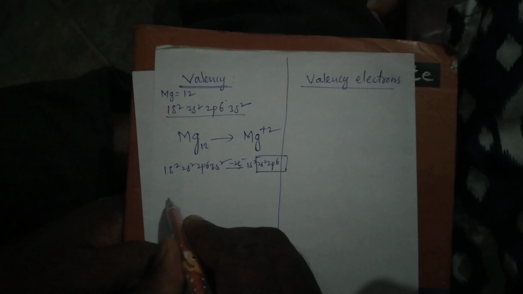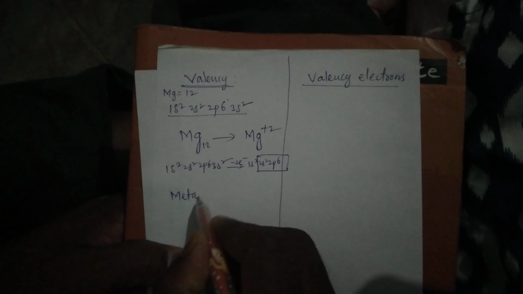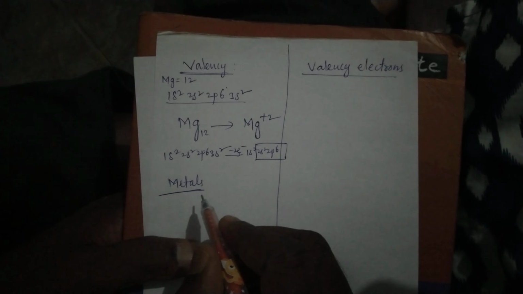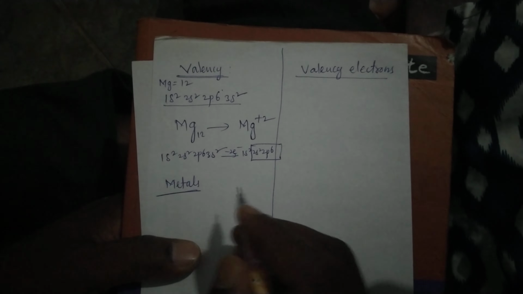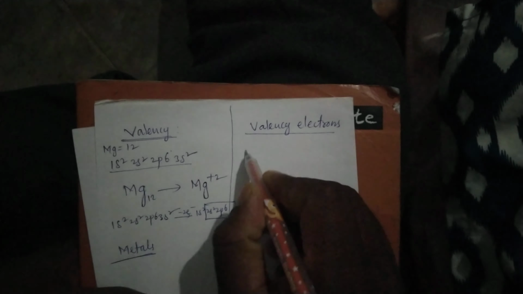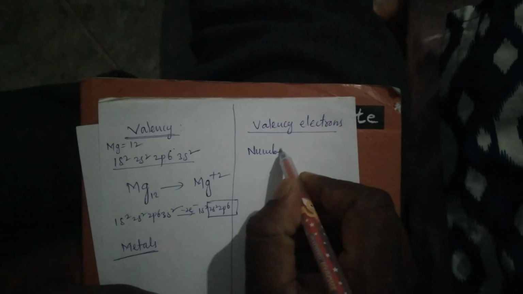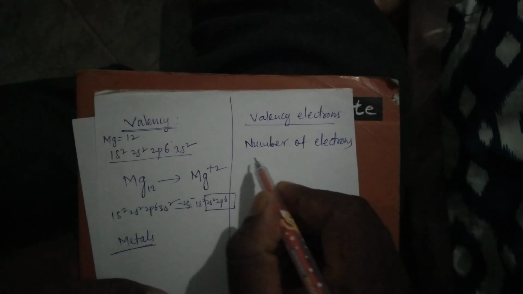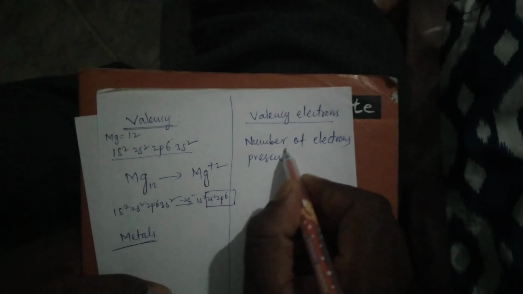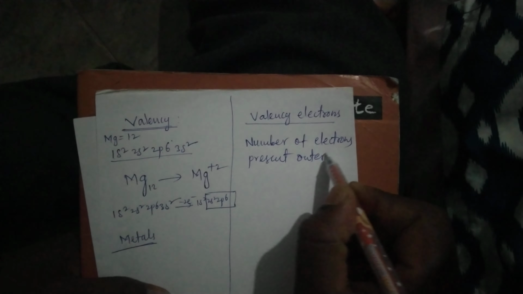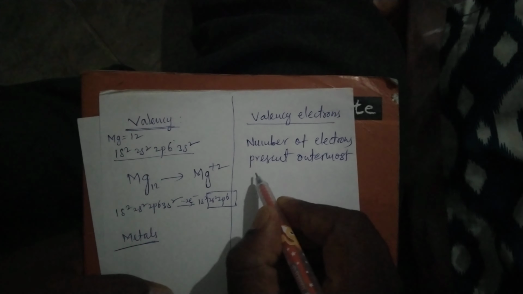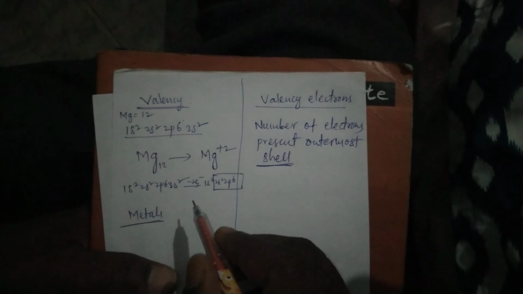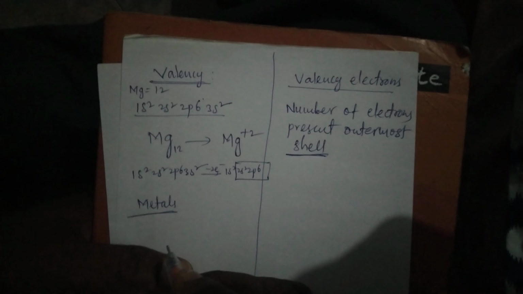How can you say generally the metals valency? Easy, we can say. For metals, the valency electrons equal the valency. Valency electrons means the number of electrons present in the outermost shell. Outermost shell means the last shell. In the last shell, how many electrons are there? That we consider as the valency electrons.